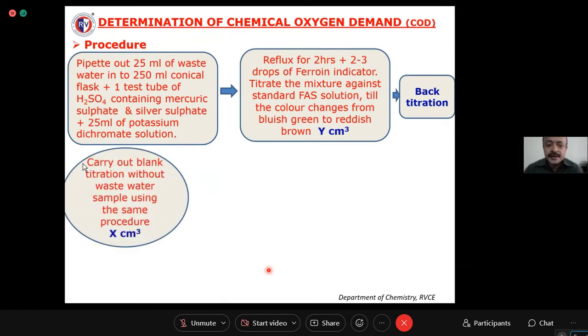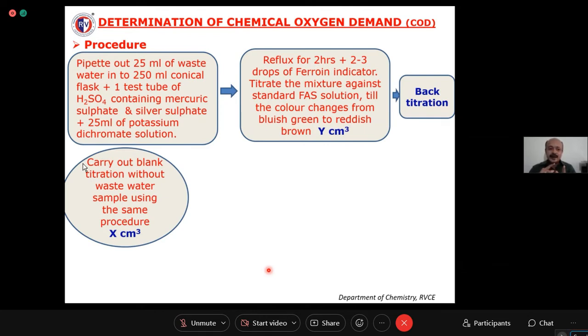In another set of titration, you take only potassium dichromate. How much potassium dichromate did you take in the first titration? How much volume did you take? 25 cm3. Take the same 25 cm3 of potassium dichromate.